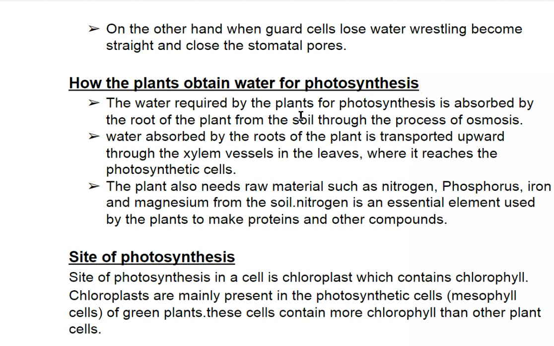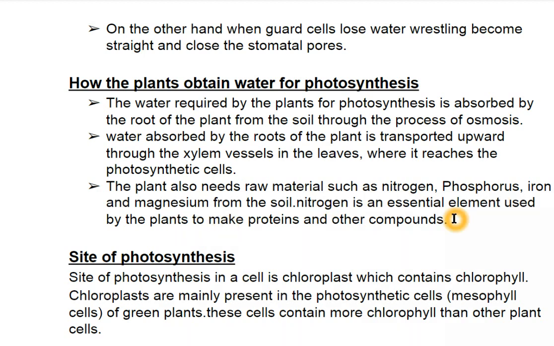The water required by the plant for photosynthesis is absorbed by the roots of the plant from the soil through the process of osmosis. Water absorbed by the roots is transported upward through the xylem vessels to the leaves, where it reaches the photosynthetic cells. The plants also need raw materials such as nitrogen, phosphorus, iron, and magnesium from the soil. Nitrogen is an essential element used by the plants to make protein and other compounds.